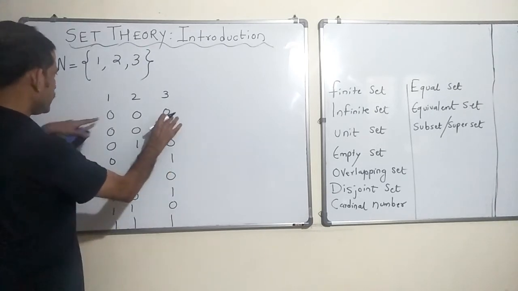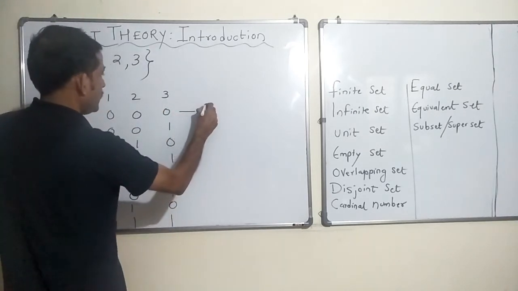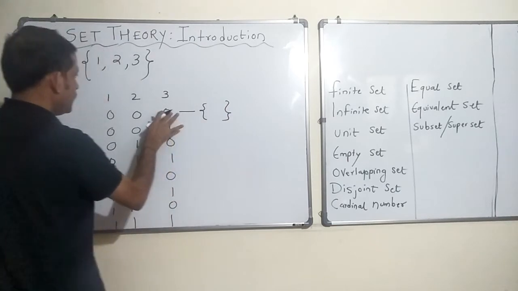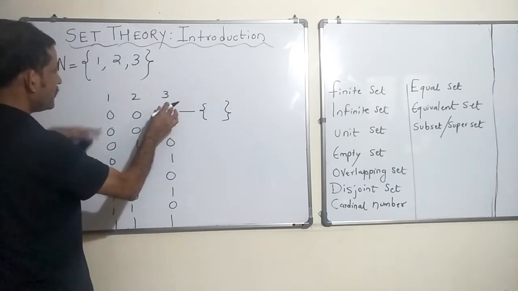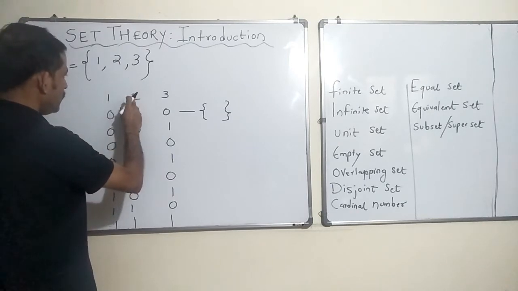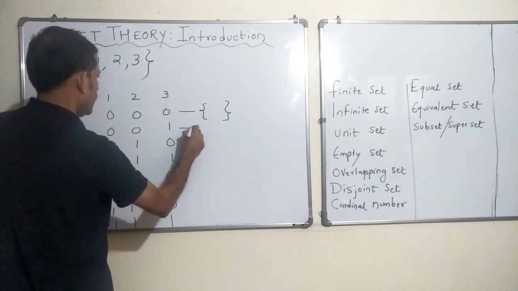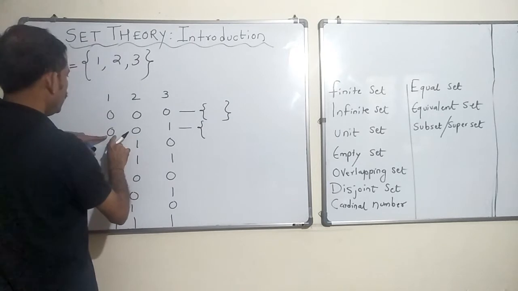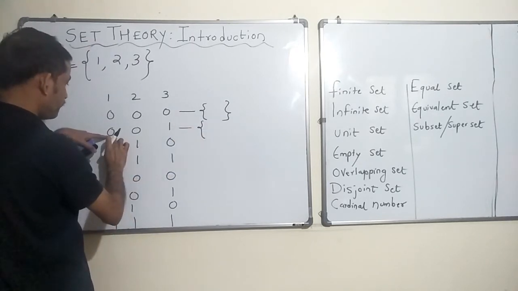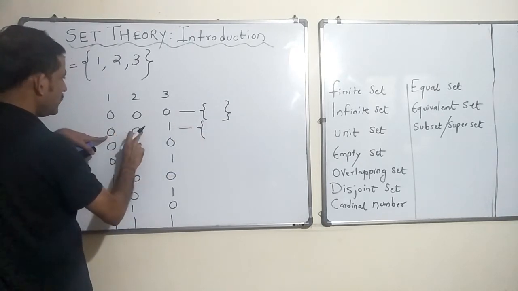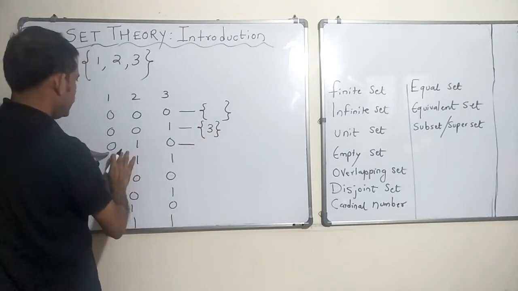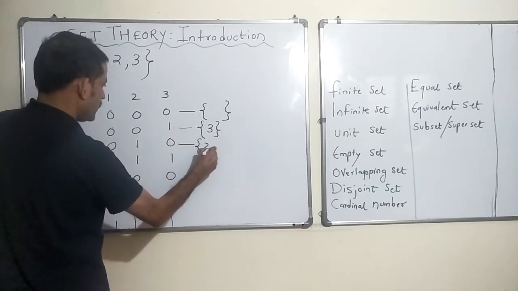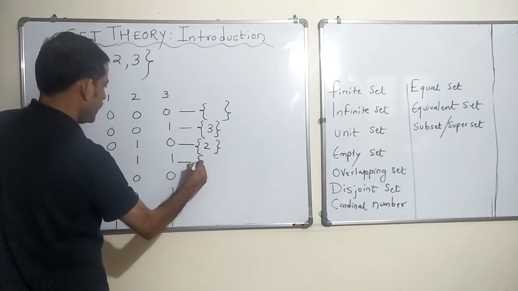0, 0, 0 means this has none of 1, 2 or 3. It has none of the members 1, 2 or 3. How about this? 1 is in this set, 1 is not there, 2 is not there, but 3 is there, right? In this 2 is there and the other 2 are not there, right? Similarly, you can interpret.